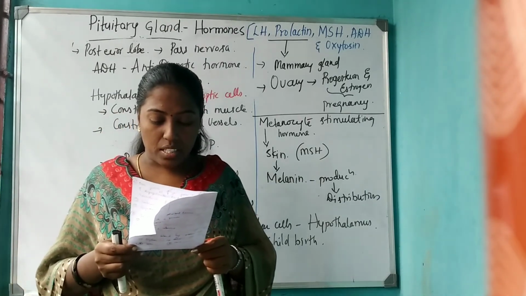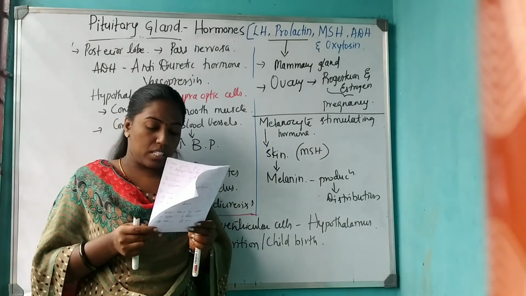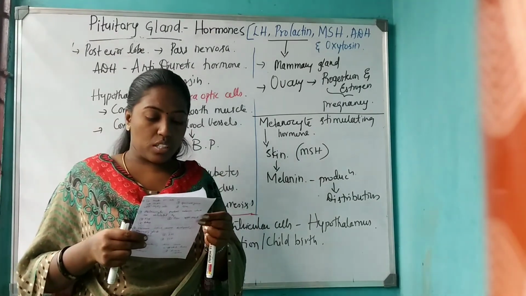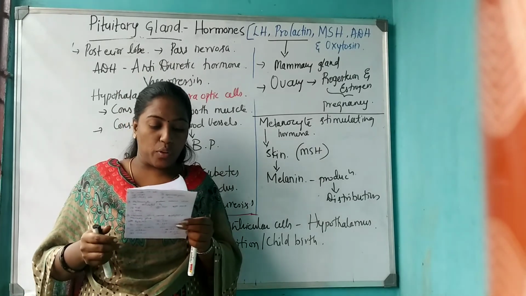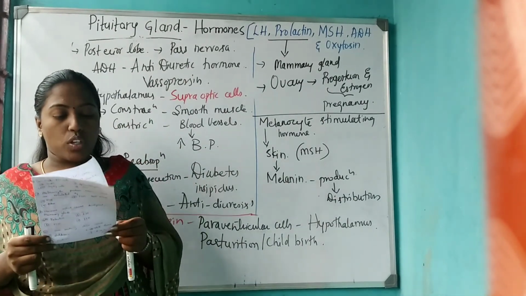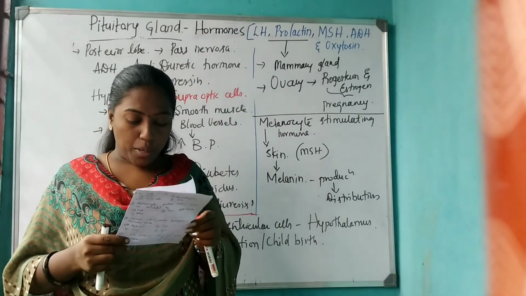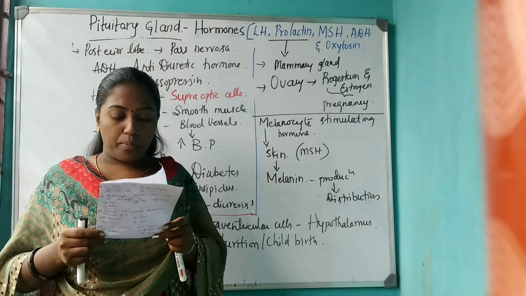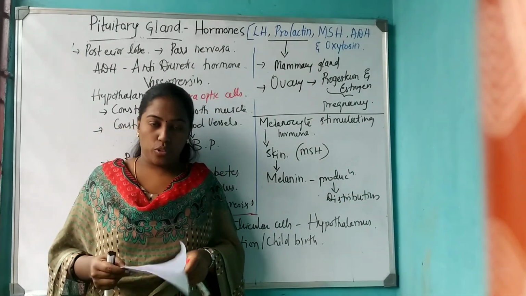Oversecretion of ADH causes Addison's disease, diuresis, Cushing's disease, or diabetes insipidus. The answer is antidiuresis. Next, oxytocin causes A. Development of gonads, B. Spermatogonia, C. Oogenesis, D. Contraction of uterus. The answer is contraction of uterus, preferably during childbirth. Next, hormone released by the posterior lobe of the pituitary is A. Oxytocin, B. ADH, C. Both, D. None. The answer is C, that is both. Thank you, students.